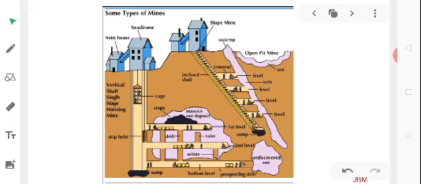Here you can see the basic setup of a coal mine. Even though it's not a part of your syllabus, still I wanted you to have a look into the setup that is usually seen in any common coal mine and how coal is extracted from these regions. In the previous pages you saw the major locations where we have coal mines, and I would also like to tell you at this point what the basic uses of coal are.